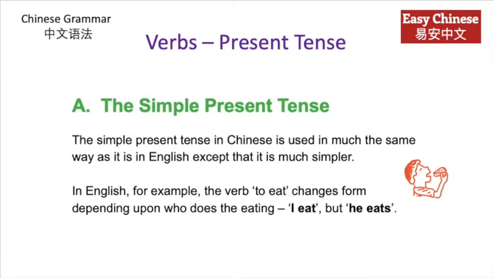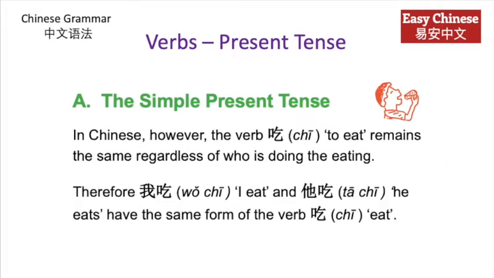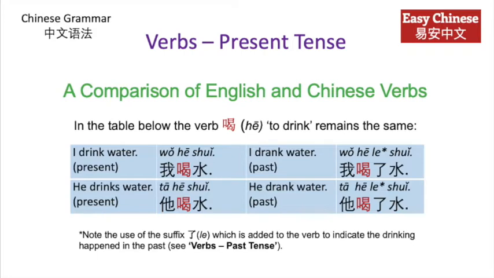The simple present tense in Chinese is used in much the same way as it is in English, except that it is much simpler. In English, for example, the verb to eat changes form depending upon who's doing the eating. I eat, but he eats. In Chinese, however, the verb 吃, to eat, remains the same regardless of who is doing the eating. Therefore, 我吃, I eat, and 他吃, he eats, have the same form of the verb 吃, to eat. In the table below, you'll see a comparison of English and Chinese verbs.